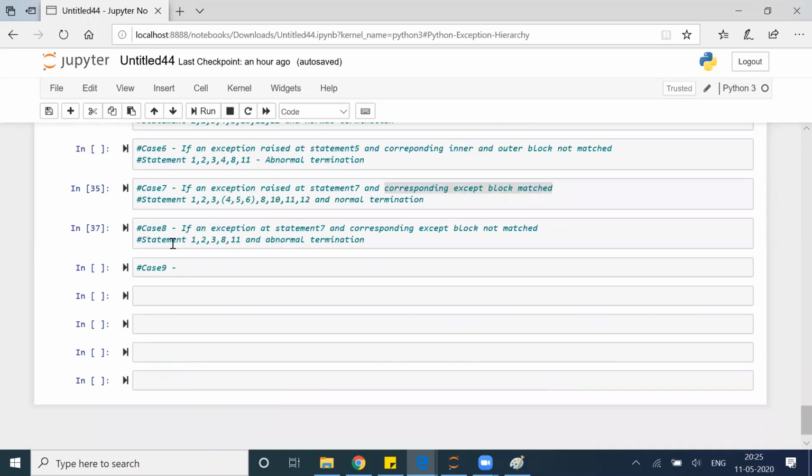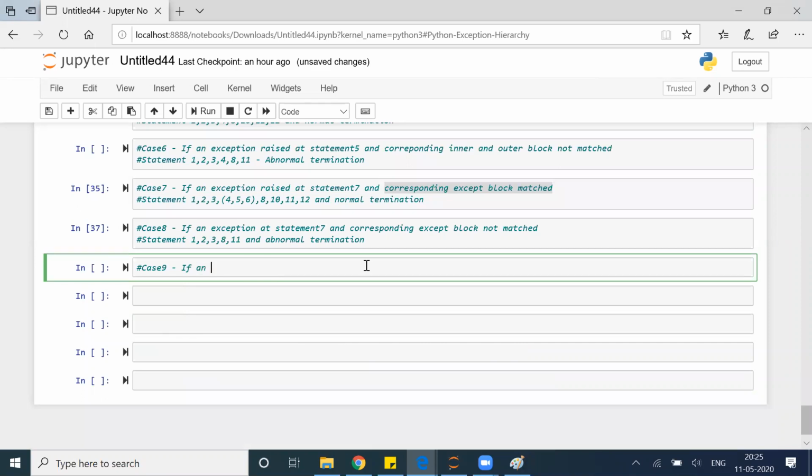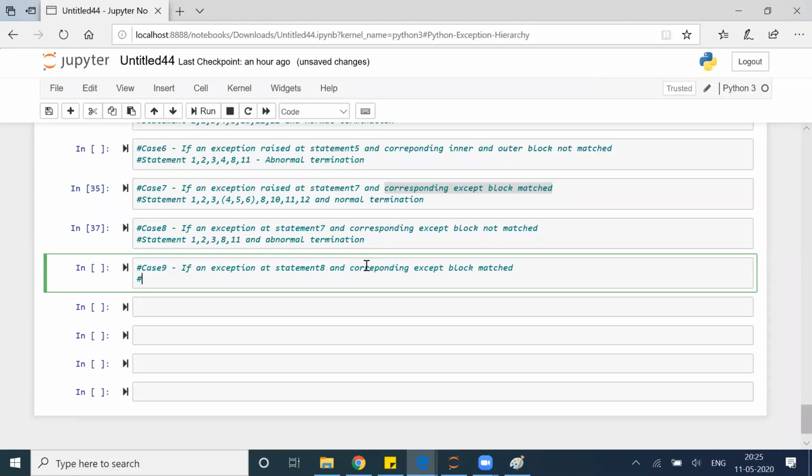So here my case 9 is, if an exception at statement 8 and corresponding except block matched, then statement 1 2 3 4 5 6 7 8 10 11 12 and normal termination.